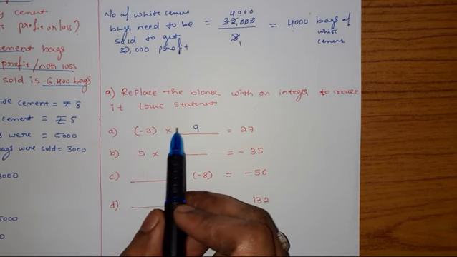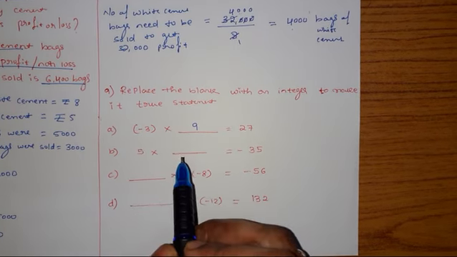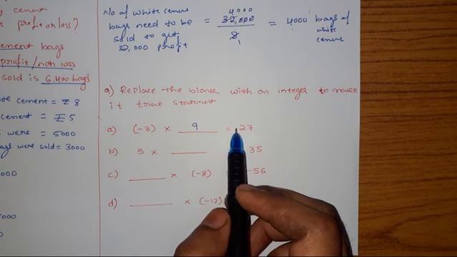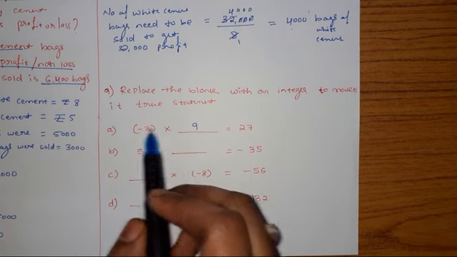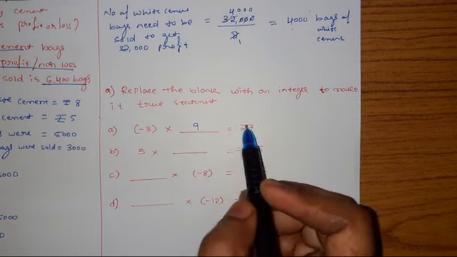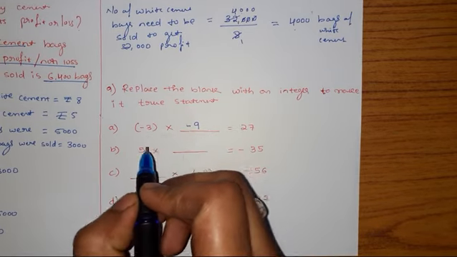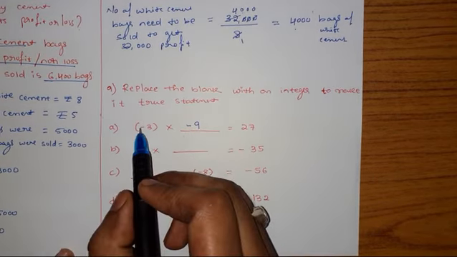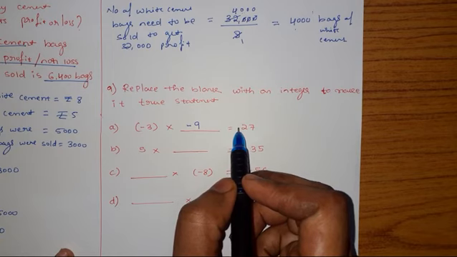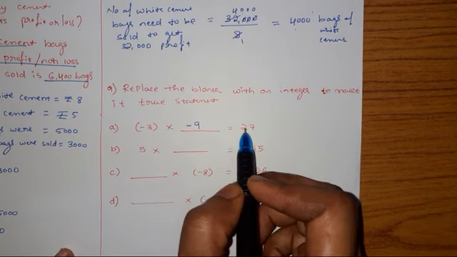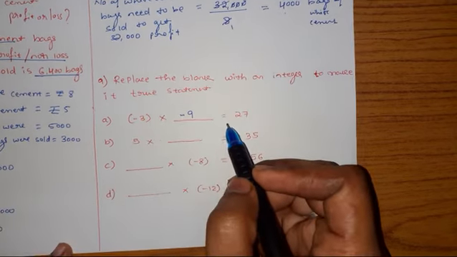Minus into plus will give minus, but here plus is there. To get plus, 9 must have which sign? Minus into which sign will give you plus? Minus, no? So our answer is minus 9. Minus into minus is plus. 3 how much are 27? 3 nines are 27. Likewise you have to do it.